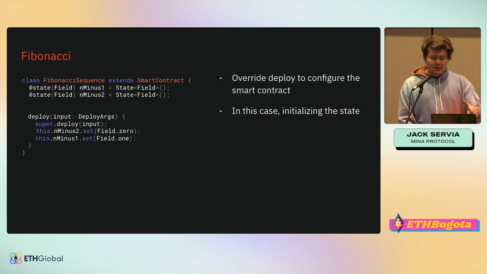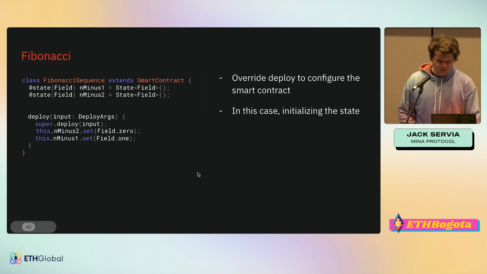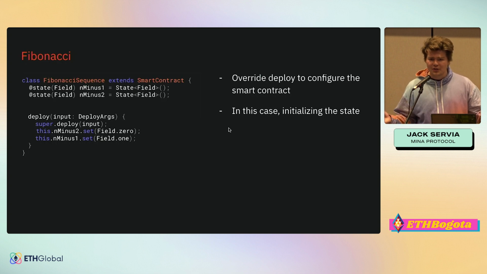The next thing that we have is this deploy method. This is a method that gets called at the time that the smart contract is actually getting deployed to the chain, which is the time where we're calculating this verification key and bundling it up into a transaction and sending it off to the chain. You usually don't have to worry too much about this. The defaults work nicely in most cases, but in this case, we're going to use this deploy space to initialize the values of our state variables. And you can do other things here too, like set permissions.